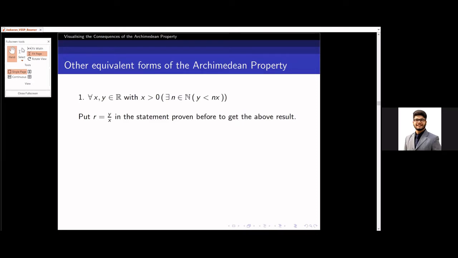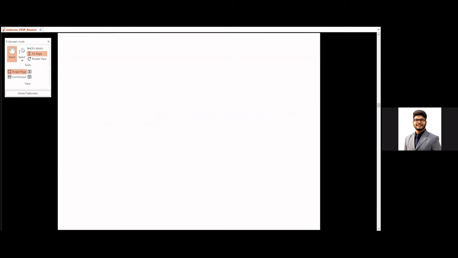Given any two real numbers x and y with x being positive, there always exists a natural number n such that y is less than nx. You may put r equal to y by x in the previous statement to prove this result.